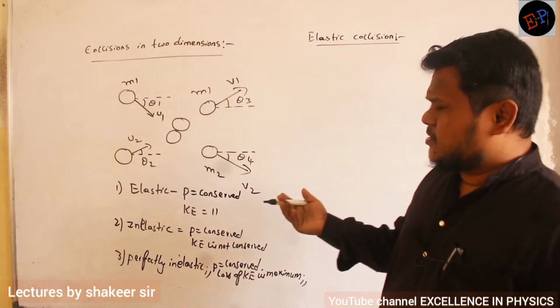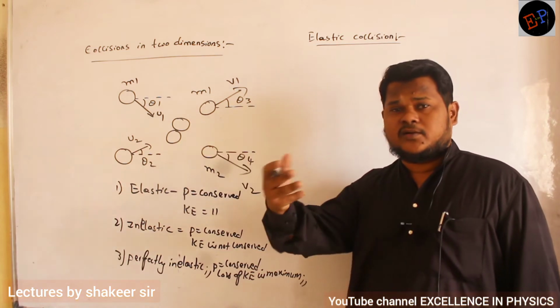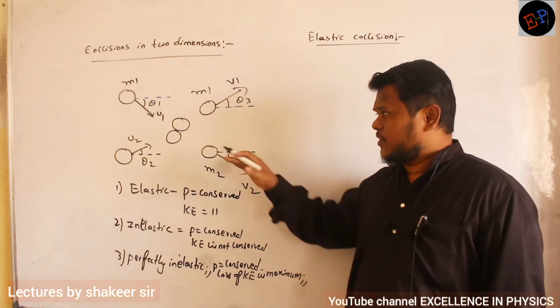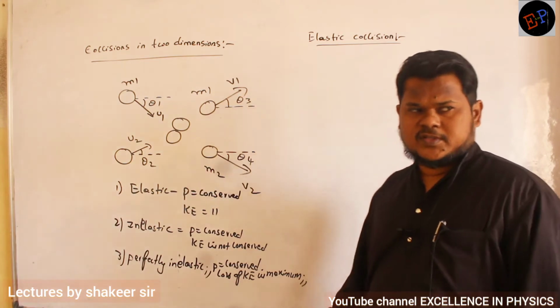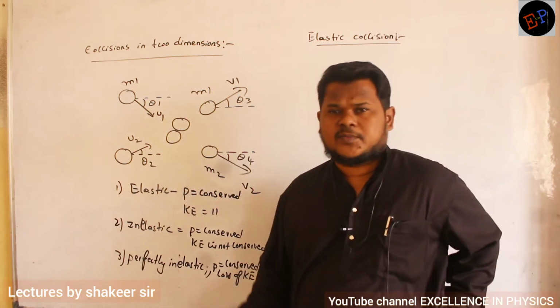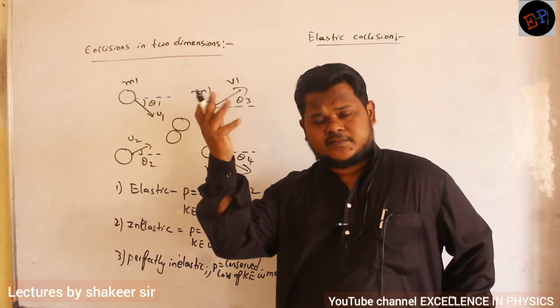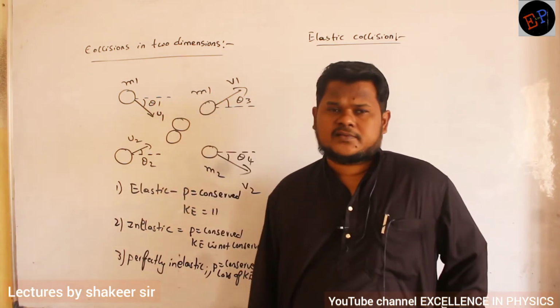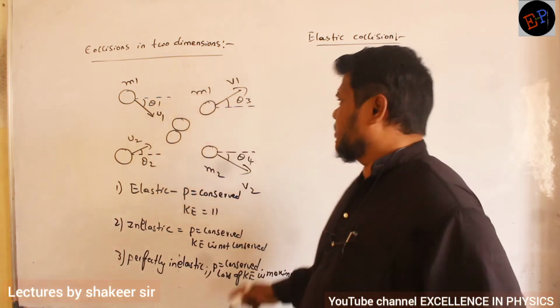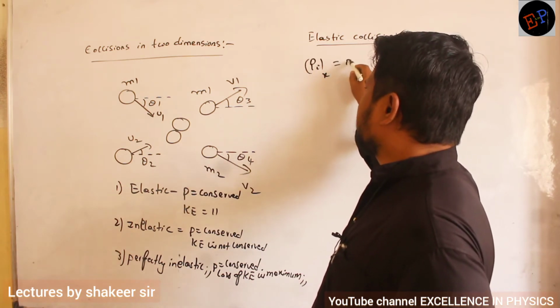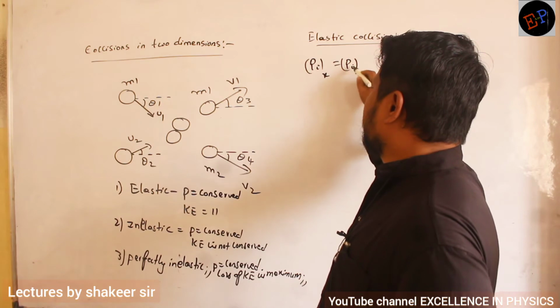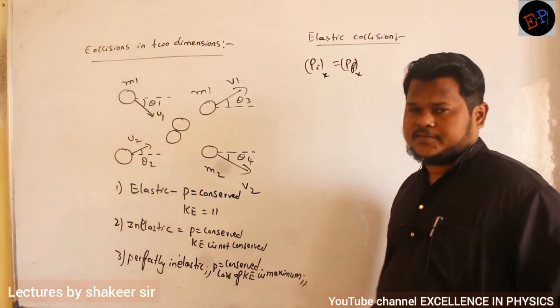So momentum is conserved means here bodies are traveling in 2 dimensions, no ma? So we have to study separately motion along x-axis, and separately motion along y-axis. So momentum along x-axis will be conserved and momentum along y-axis also will be conserved. Okay. So I will write total initial momentum along x-axis is equal to total final momentum along x-axis.